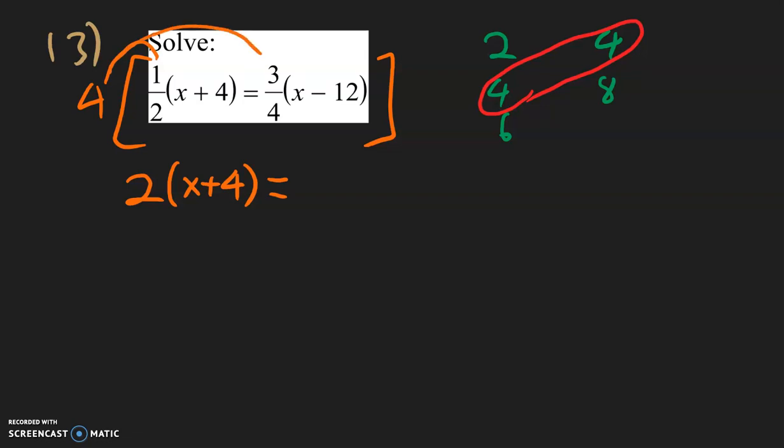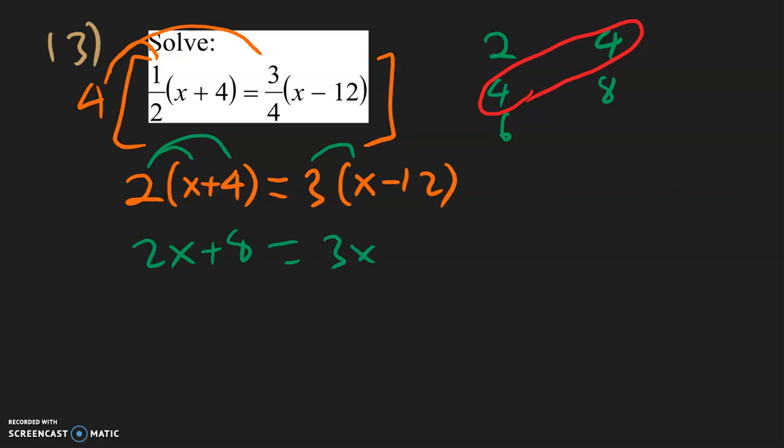So 4 times 3 over 4, we divide the bottom, 4 divided by 4 is 1, times 3 is going to be 3, parentheses x minus 12. And now what we want to do is distribute. 2 times x is 2x. 2 times 4 is going to be positive 8, equal 3 times x is 3x, and 3 times negative 12 is going to be negative 36.